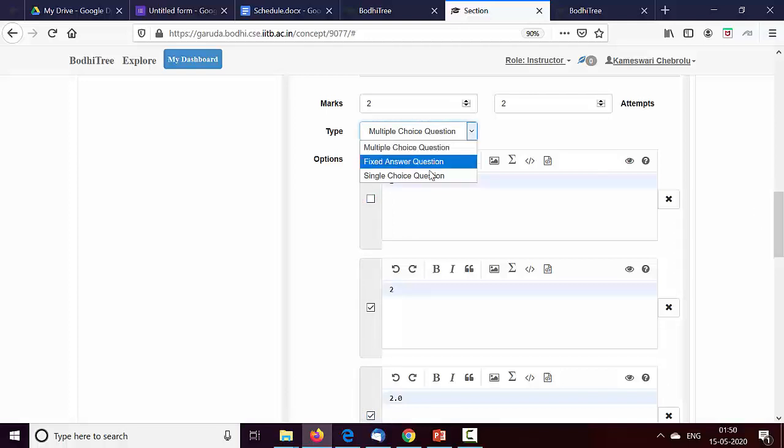You can also go for a single choice. Single choice means only one answer is correct. Multiple choice means more than one answer can be correct. Fixed answer is basically a string match. Whatever you type is what it will match.